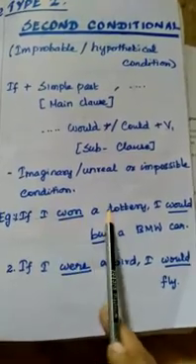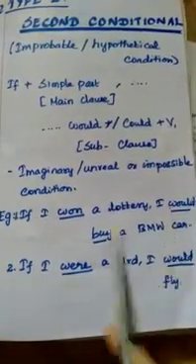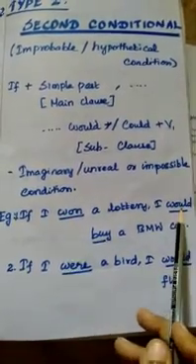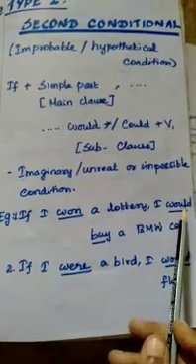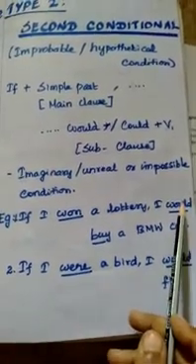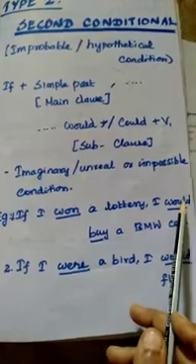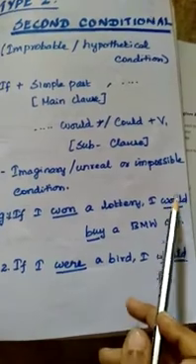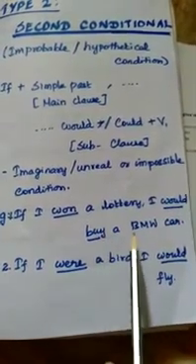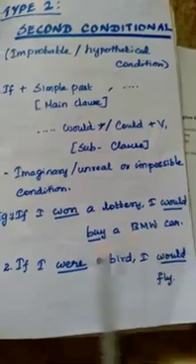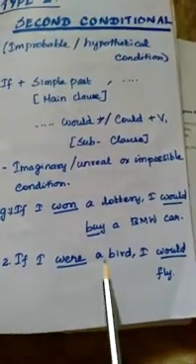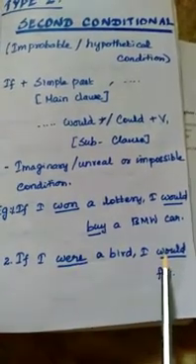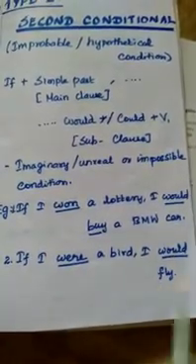Example: if I won a lottery, I would buy or I could buy a BMW car. So one is in simple past form. So in the second part we are using what? Would or could. The past form of will and can. Past form of will is would and past form of can is could. Would or could buy, V1 verb, a BMW car. Second sentence, if I were a bird I would fly. Were is in simple past, so second part carries would plus V1 verb. Fly is V1 form.